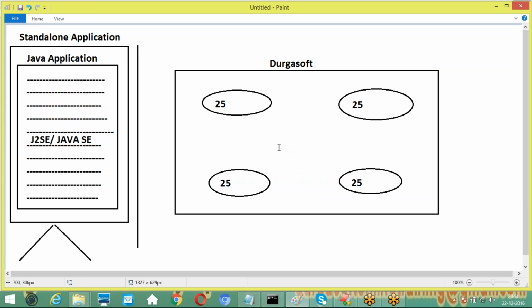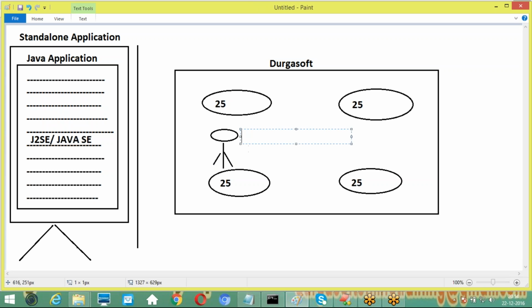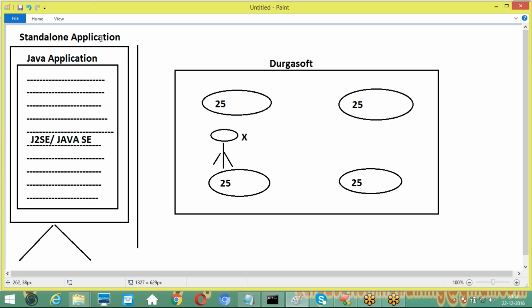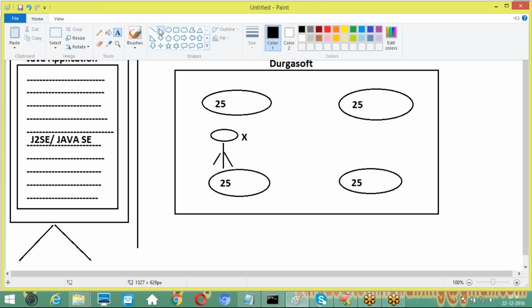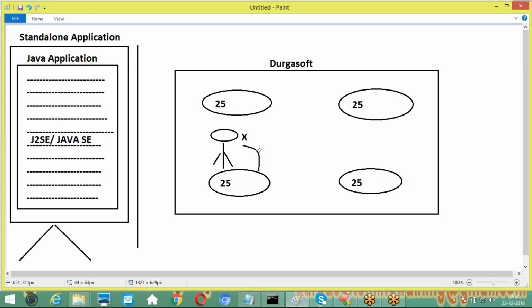Good. For example, when a student comes to the DURGASOFT front office, and when they are taking counseling, they come to one counselor. There is a counselor desk.